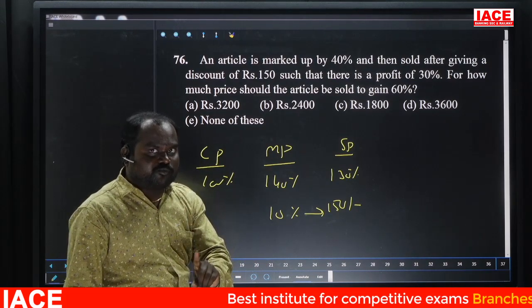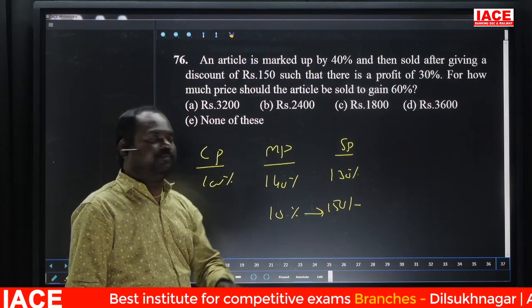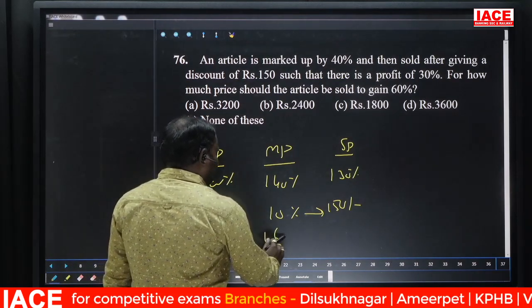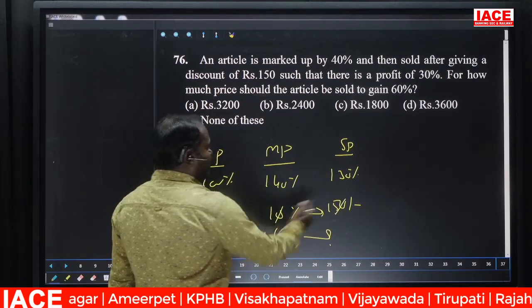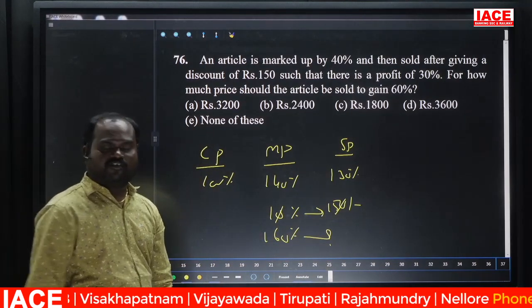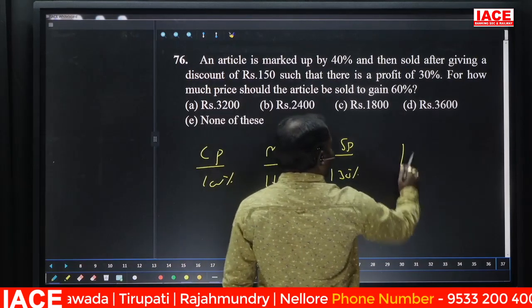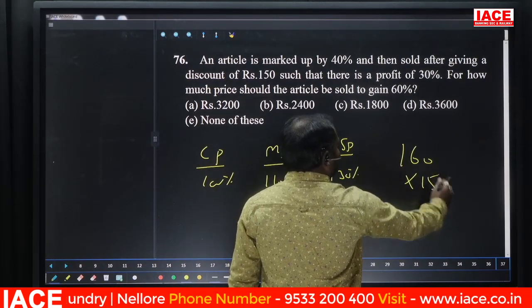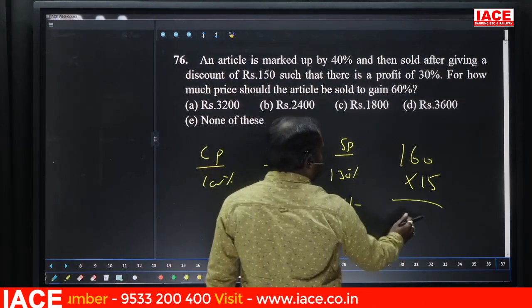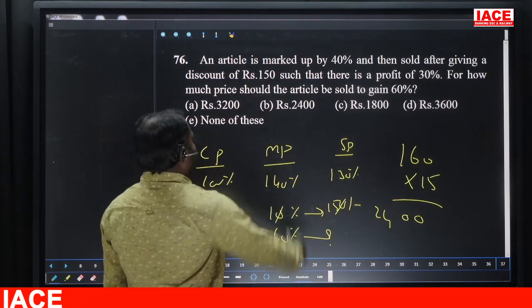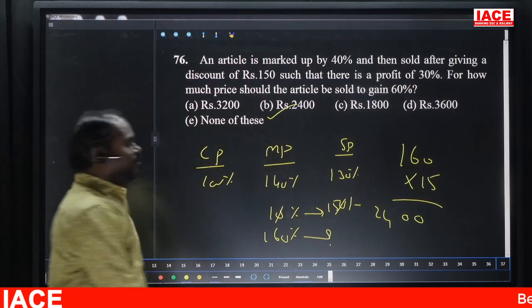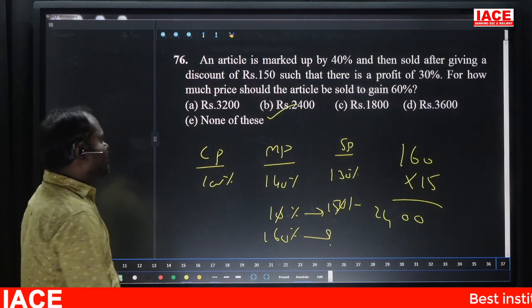So cost price means 100%, but we want 60% gain. So he should sell for 160%. 1% is 15, so 160% is nothing but 160 into 15, which is 2400. Option B, 2400. Next.